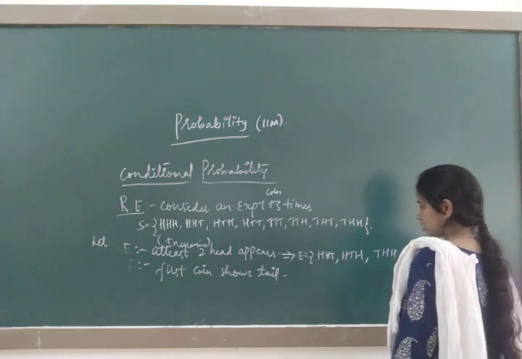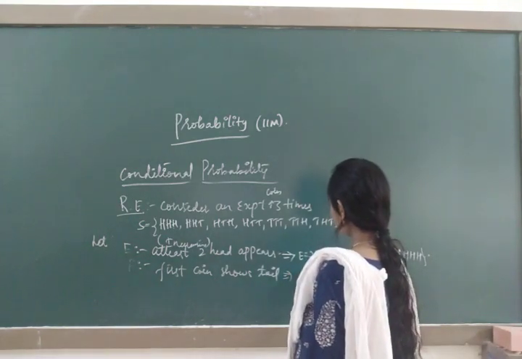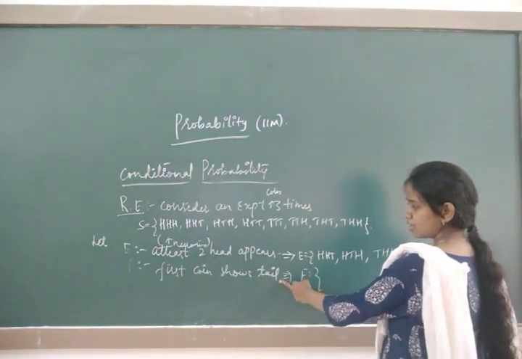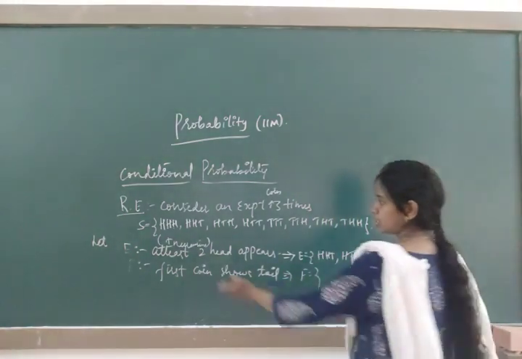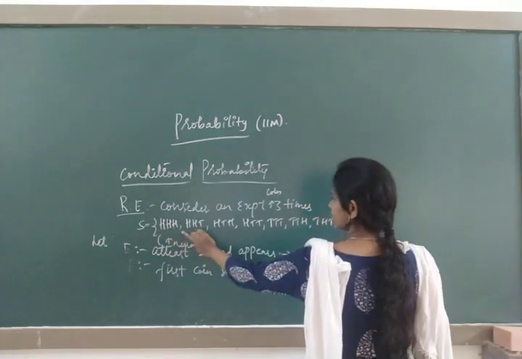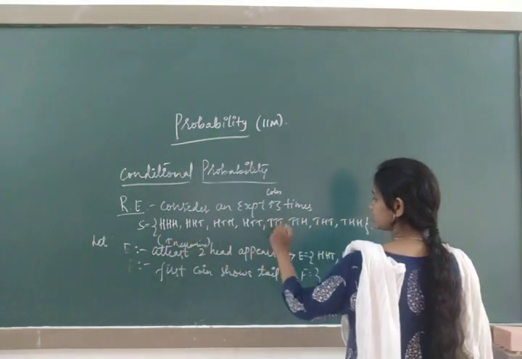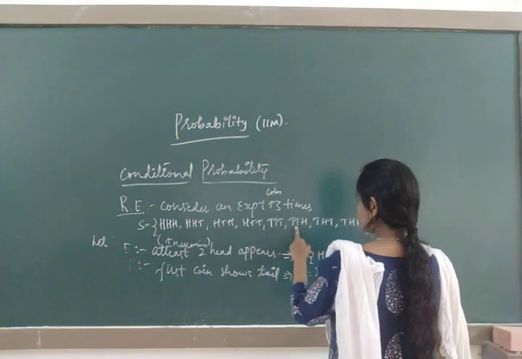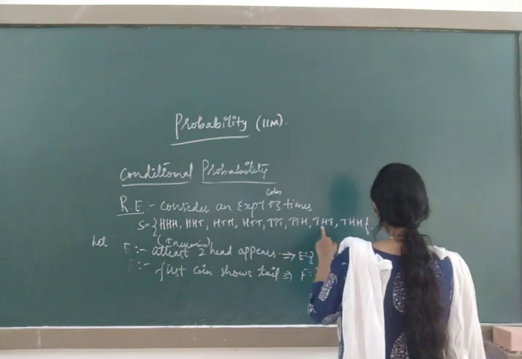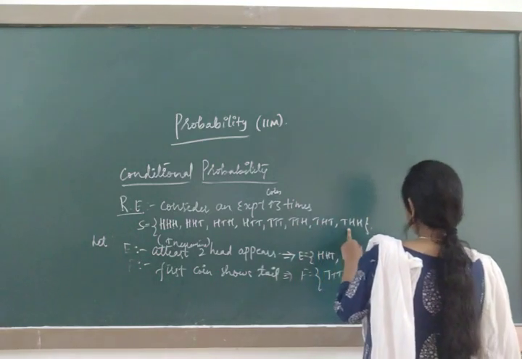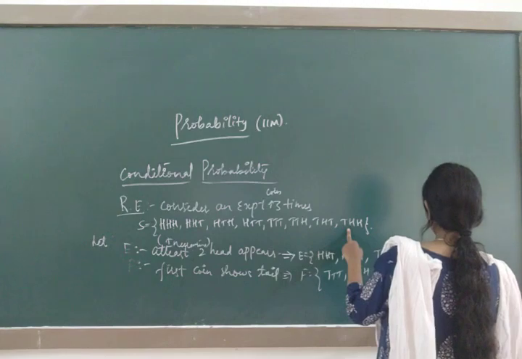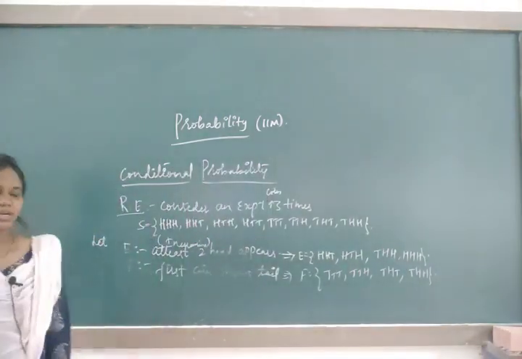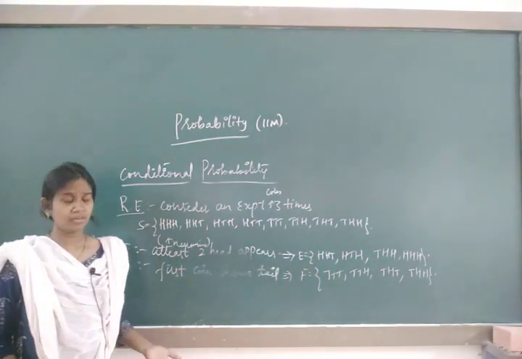Now what are they telling? The F event. The F event also we will write out from the sample space. Our condition is that the first coin shows tail. This is not possible because the first coin is head, but this is possible. I will write TTT. This is also possible. TTH. This is also possible. THT, and this is also possible, THH. So up to here we have studied in PUC.